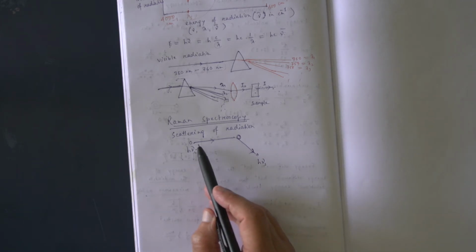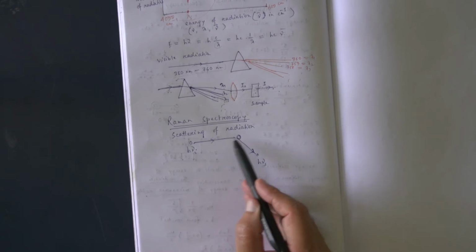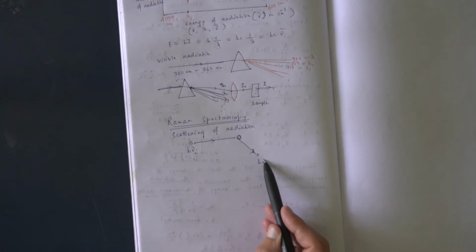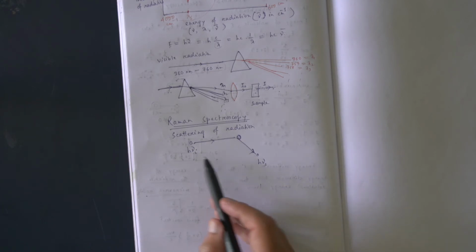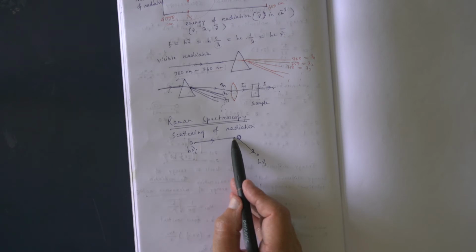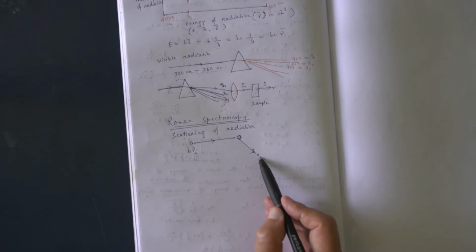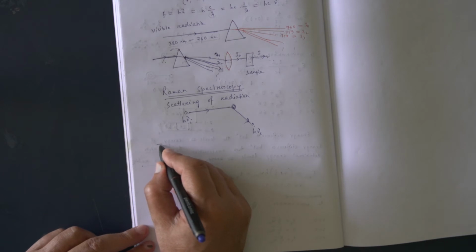Just think of the carom board. This is the striker, this is the coin, and you are striking the coin. So the striker may come in this direction, just like that. So the photon, initially it was coming in this direction; after collision, it may be scattered like this. Now there may be two types of collision.